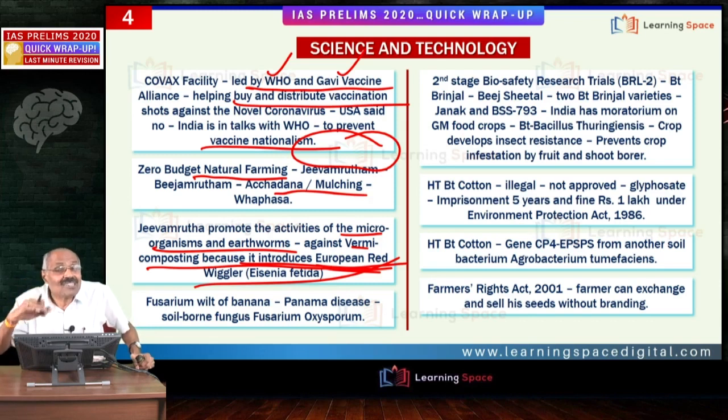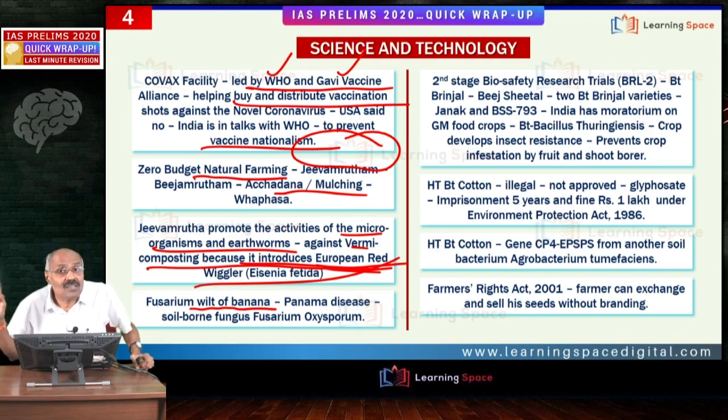There are of course some critics for this ZBNF. Then friends, Fusarium wilt of banana. This is shaking the world. This is Panama disease. Friends, I am not talking about fall armyworm.